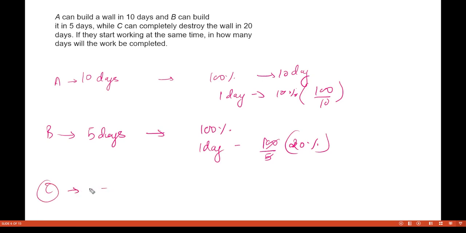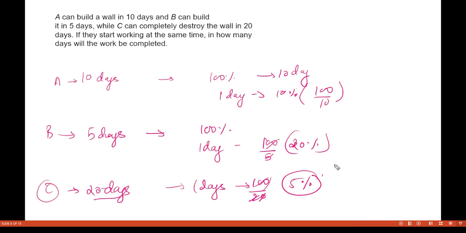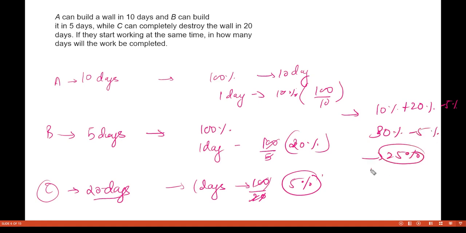Similarly, this C can destruct the wall in 20 days. So in one day, how much is he destructing? 100 divided by 20. So this is coming to be 5%. So this becomes 10% plus 20% minus 5%. So that means 30% minus 5%, so that means 25% work is done in one day.